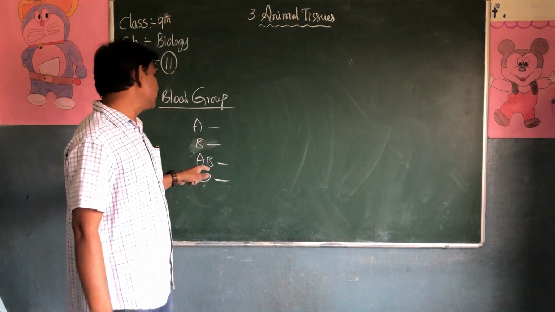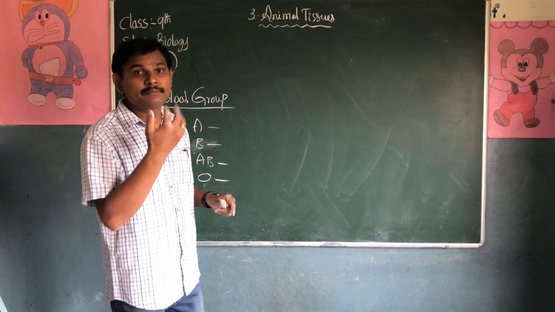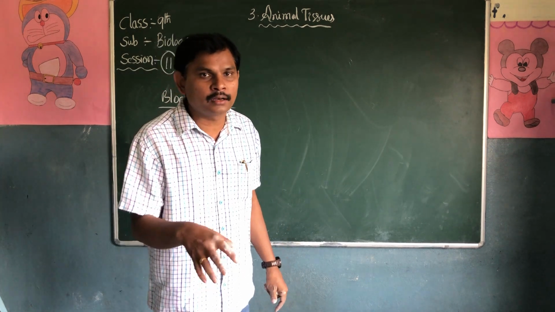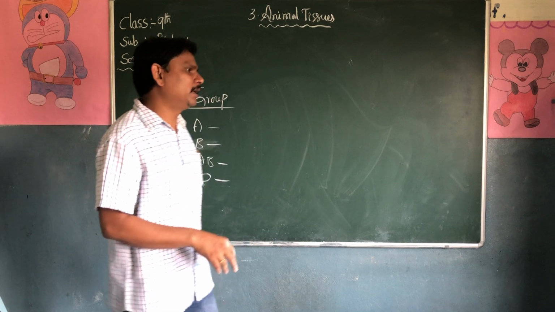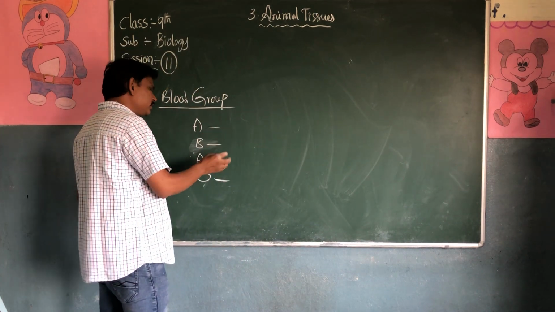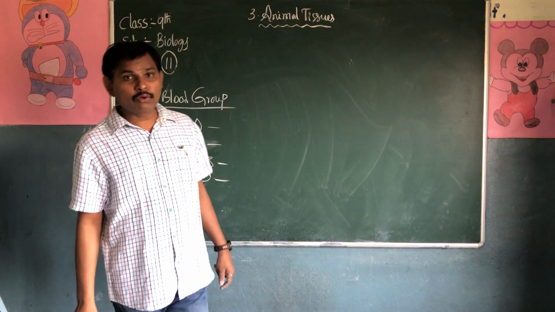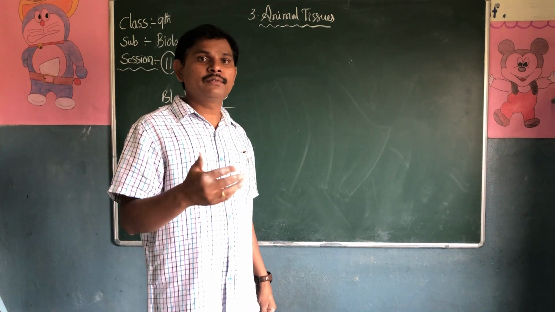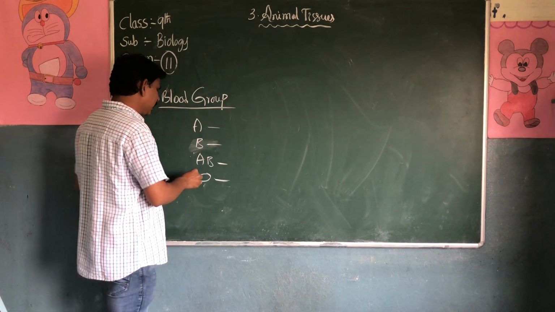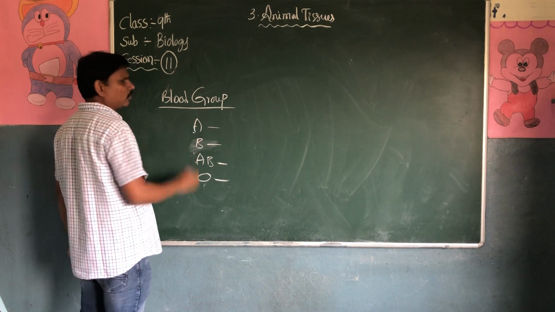AB group people are lucky. AB group is called the universal recipient. They can take any type of blood: they can receive blood from A, B, AB, and O. O group blood is called the universal donor. They can give blood to AB, A, B, and O group.